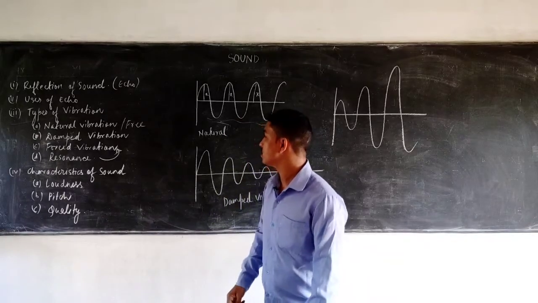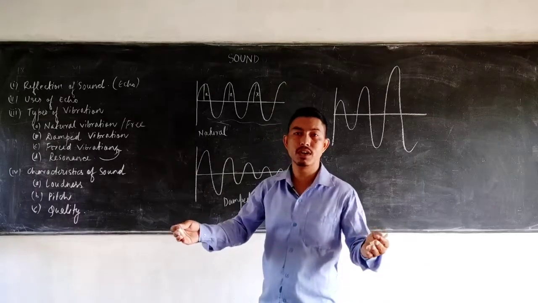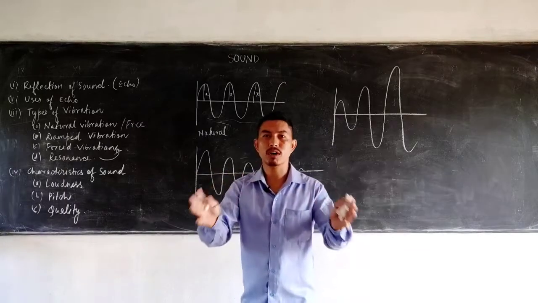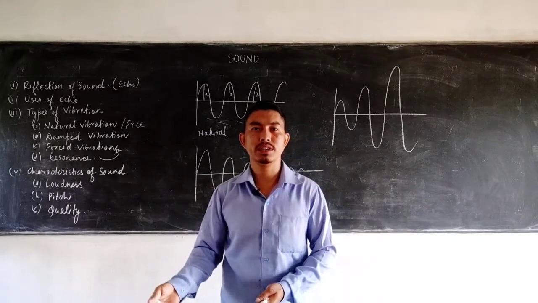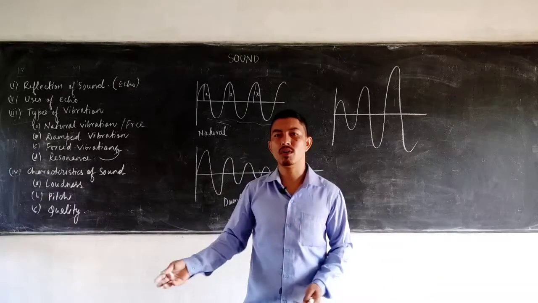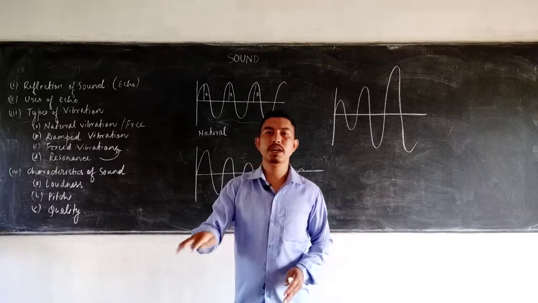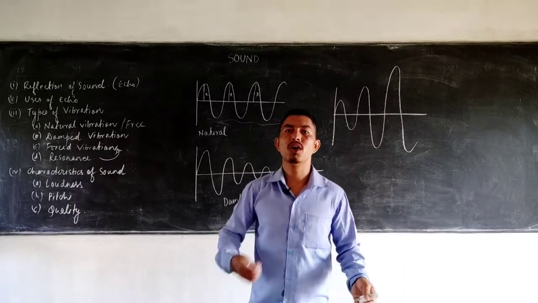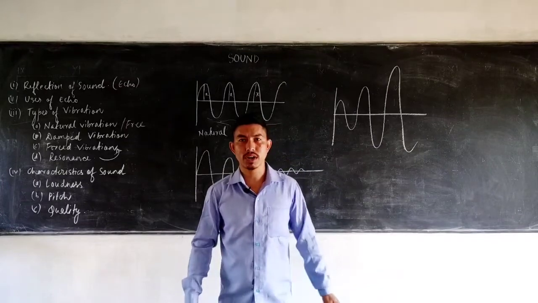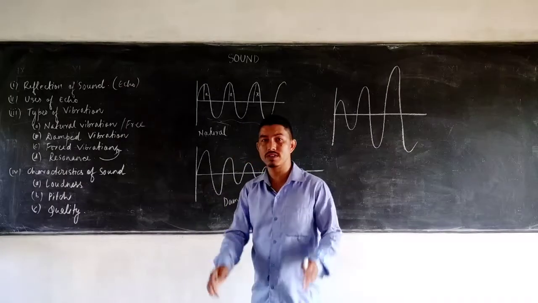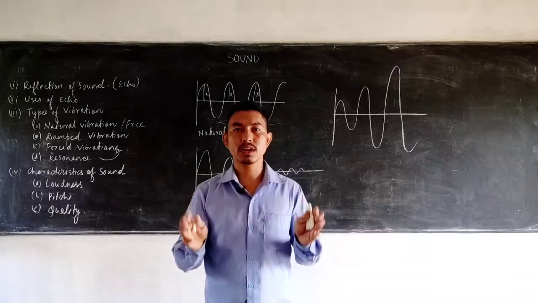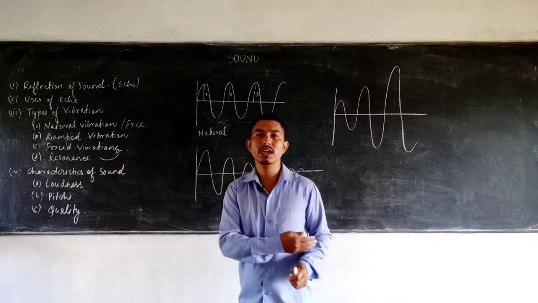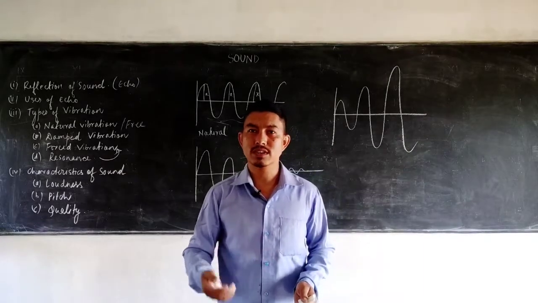Now there are some consequences of resonance. Like you must have seen a hollow guitar. In a hollow guitar there is a wooden box. If you see the difference between an electric guitar and a hollow guitar: if you play an electric guitar without plugging it into the amplifier, the sound is not so loud. But a hollow guitar produces a louder sound. It's because of the principle of resonance. How? That hollow box contains air inside it. So when the strings vibrate, the air inside that hollow box also starts vibrating.